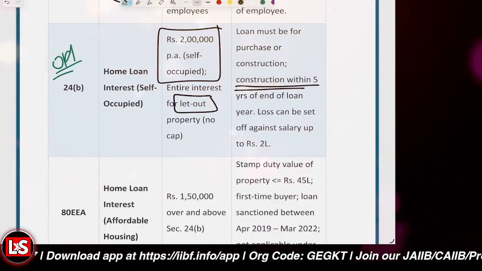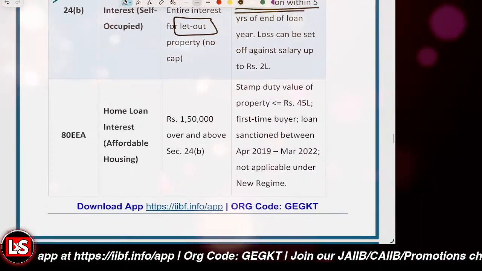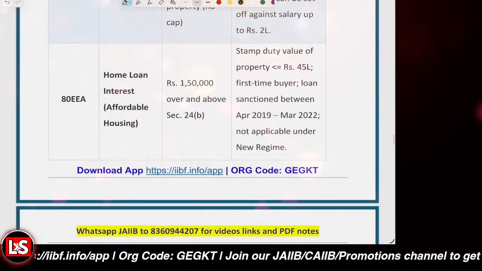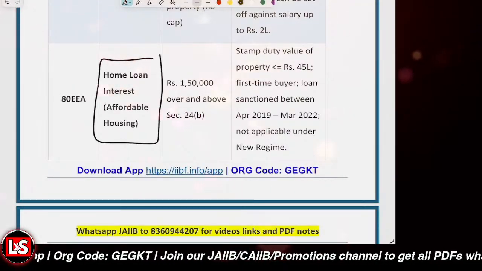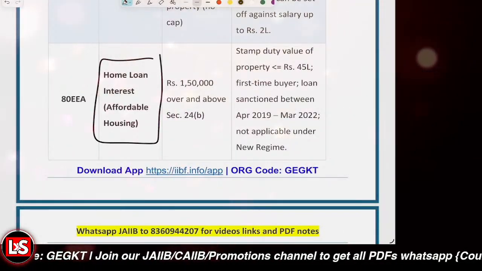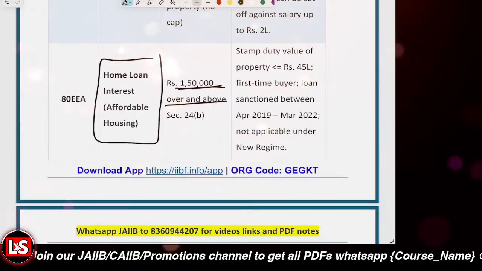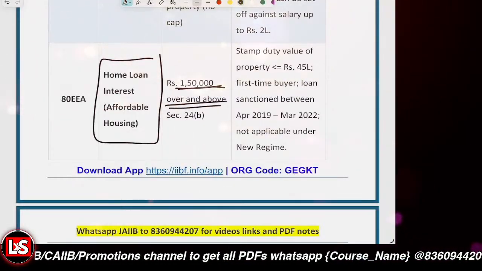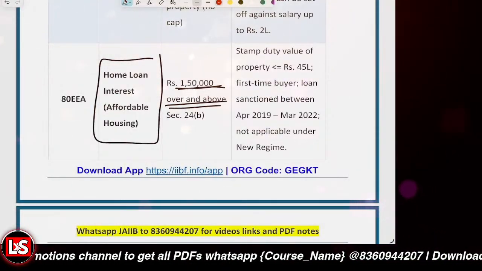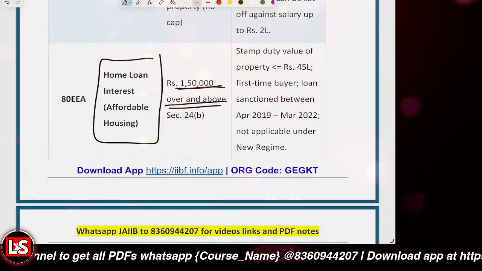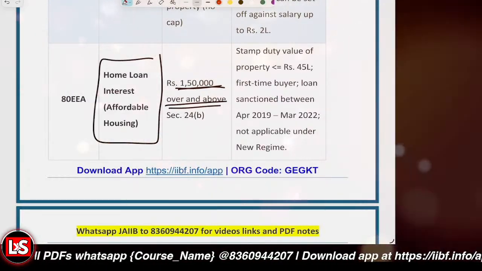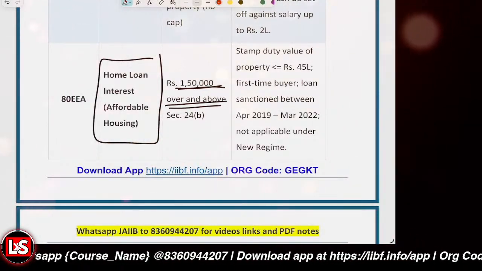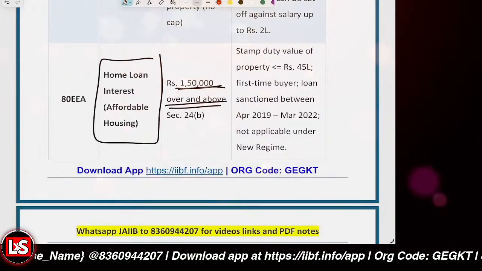Getting it? So after that, it's about 80EEA. That is home loan interest under affordable housing. So it was 1,50,000, and further, that was over and above the 24B. Like for the 24B, you were allowed the interest deduction, but for 80EEA, it will be 1,50,000 over and above the 24B.